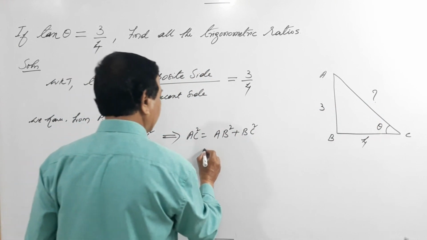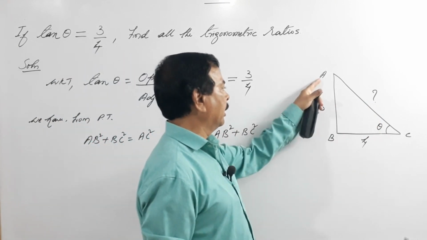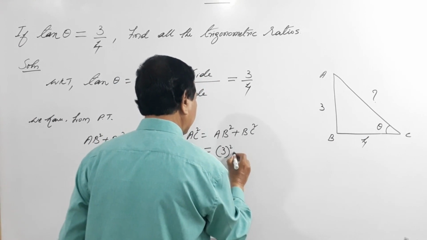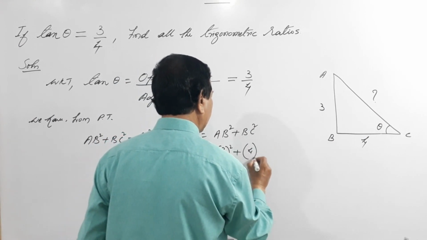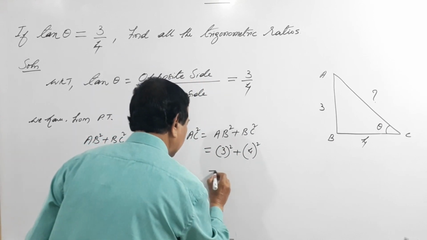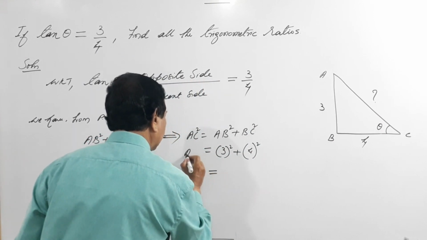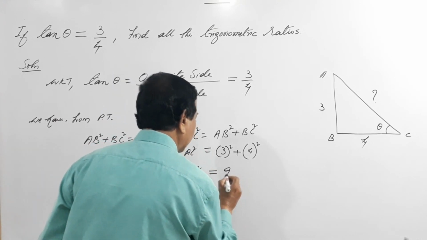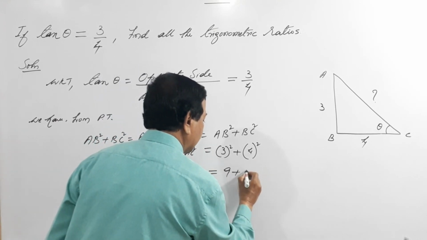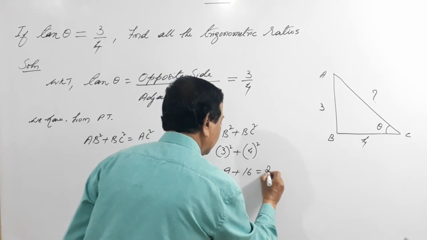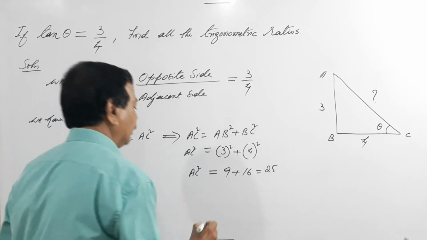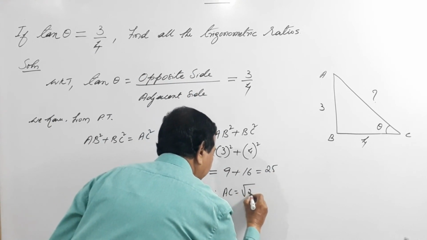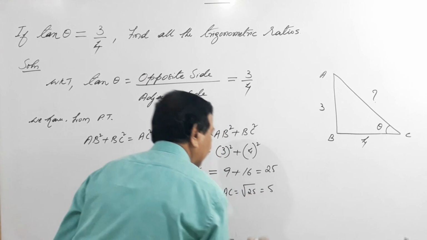AB is 3, so 3 square plus BC is 4 square. AC square is 3 threes are 9 plus 4 fours are 16, that becomes 25. Therefore AC will be square root of 25, that is nothing but 5.